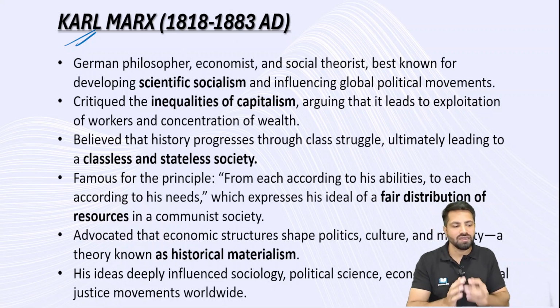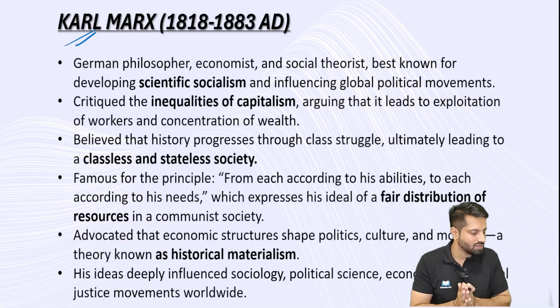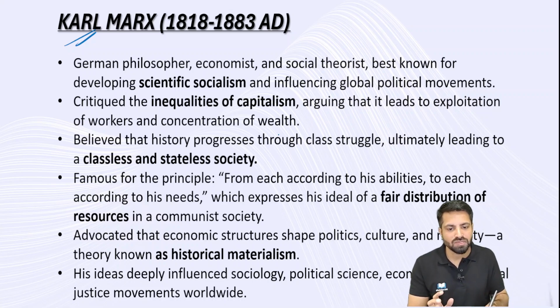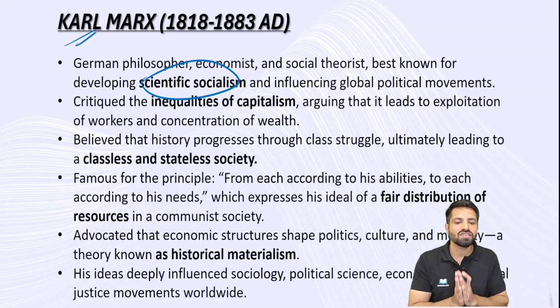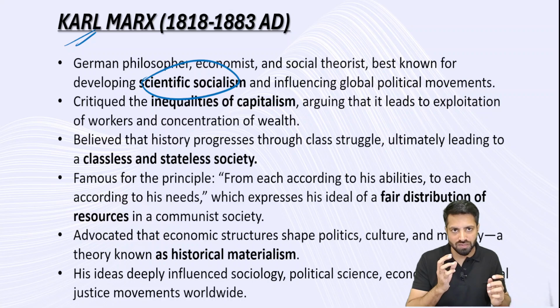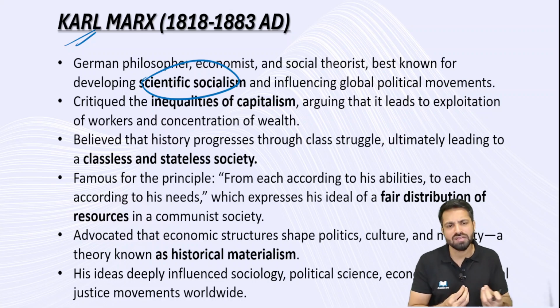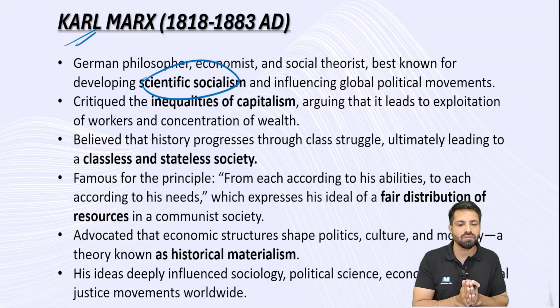1818 to 1883. Karl Marx, here there is a moral outrage against exploitation. And he developed this idea of scientific socialism. The issue here is capitalism. He was against the concept of capitalism. In various writings he has mentioned that capitalism has created inequality in society, social inequality and economic inequality.